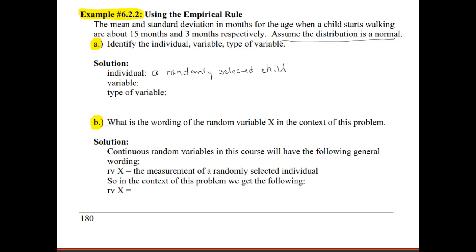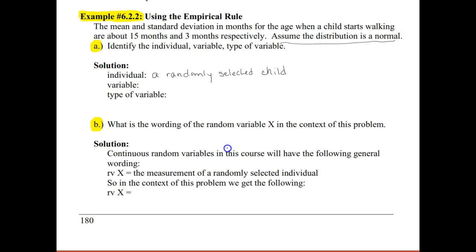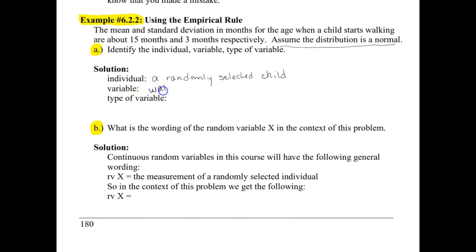So I'm going to keep writing a randomly selected, but a child is just fine. And then for each one of these children, the piece of information that we recorded was the age when they first walked. So we can put walking age, or if you wanted to, age when they first walk. So how old were they when they took their first steps?